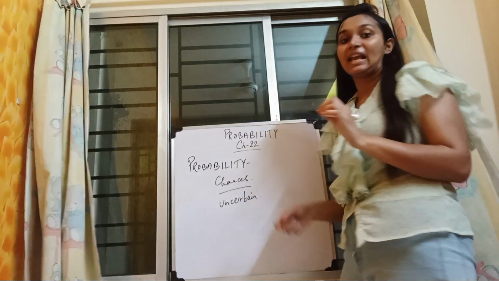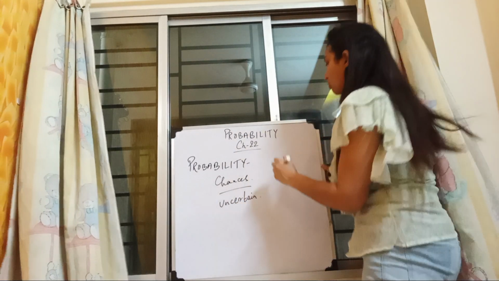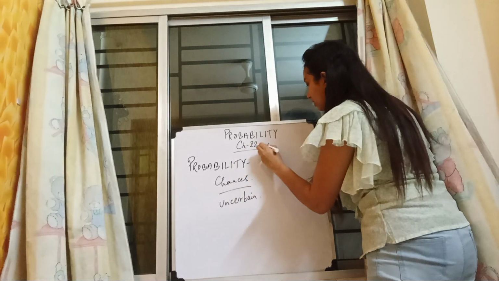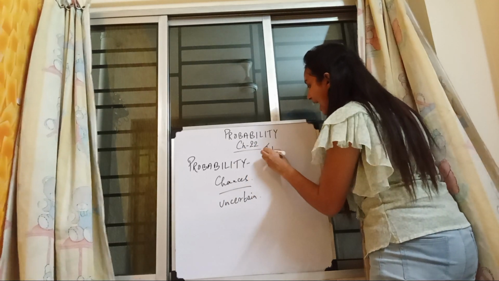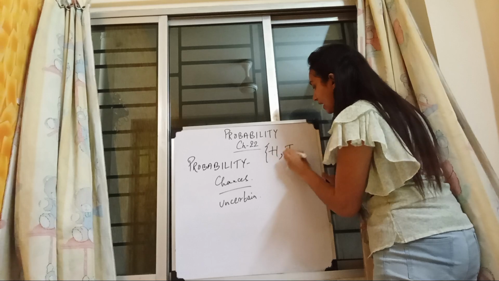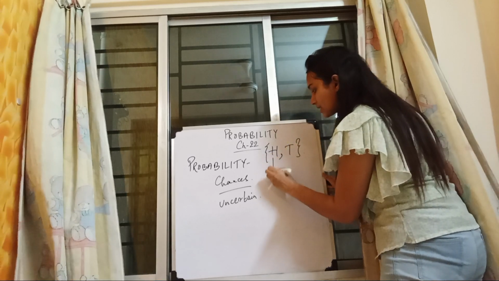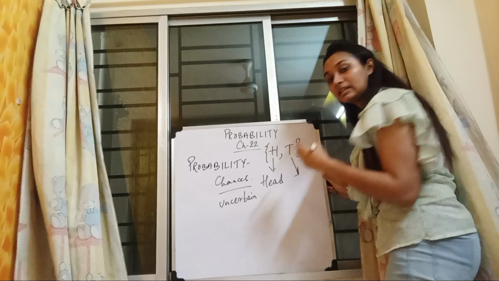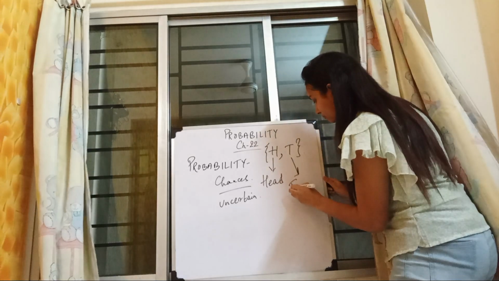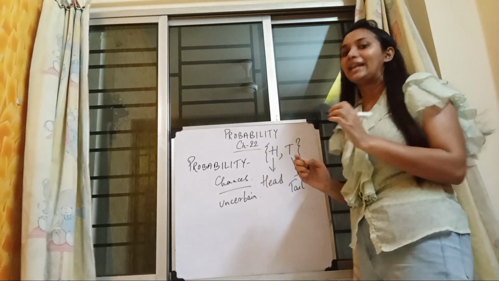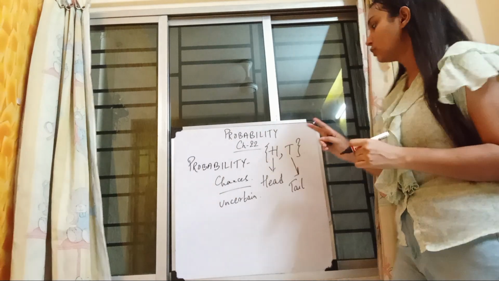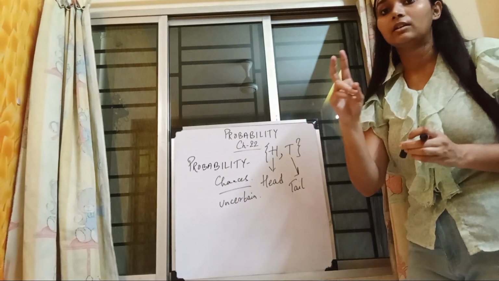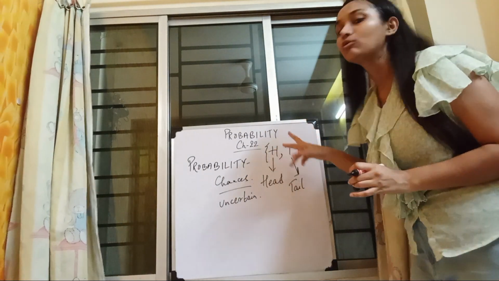Now let's say I'm tossing a coin. I will get either a head or a tail. H represents head and T represents tail. When I'm tossing a coin, there are not two probabilities, there are two outcomes.